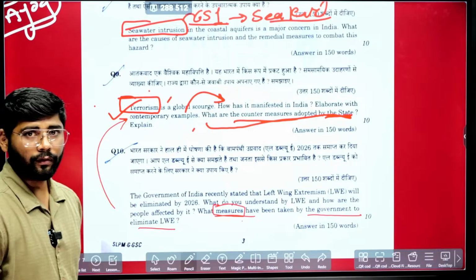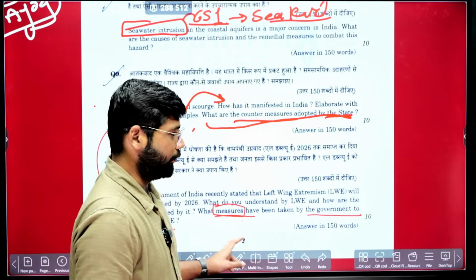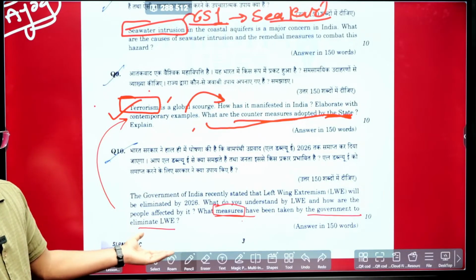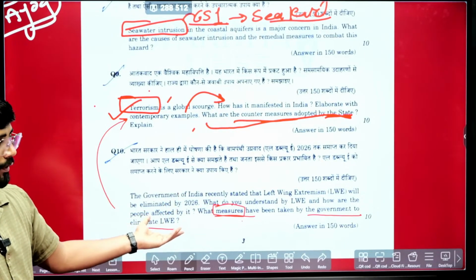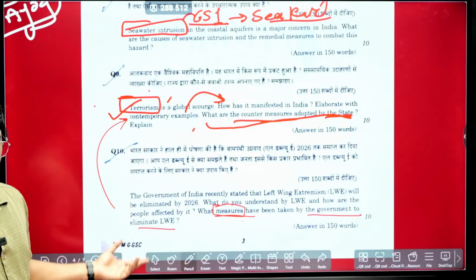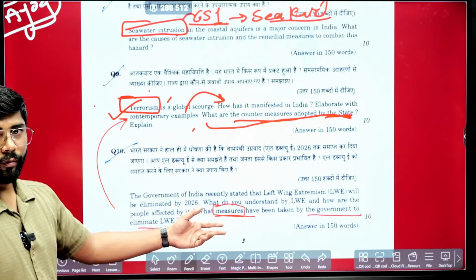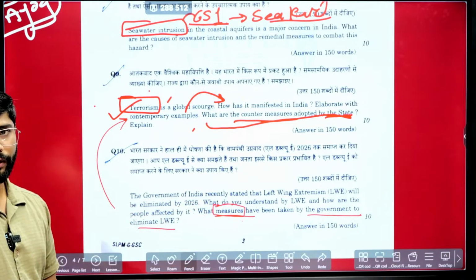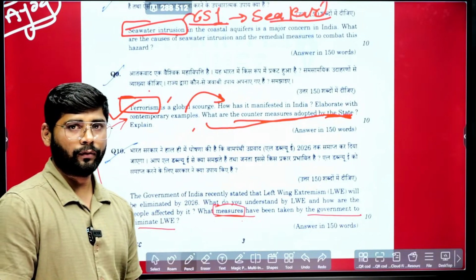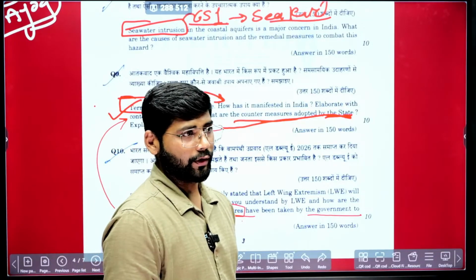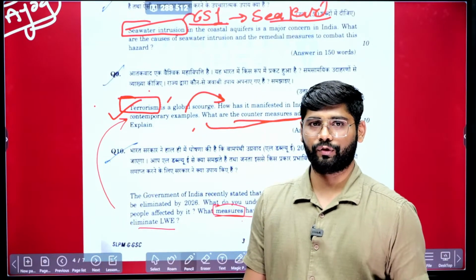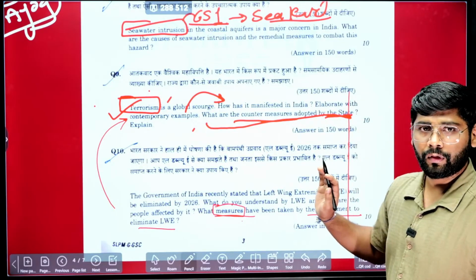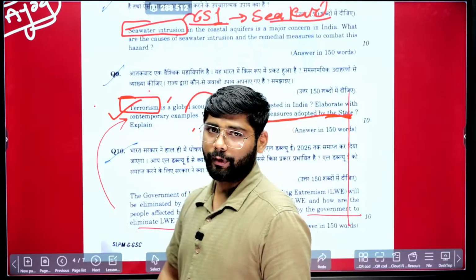The source is in the syllabus itself, because if you are covering left-wing extremism, these are basic parts. What is left-wing extremism? What are the factors leading to that? It is not asked, but you will be covering it. Then also, how are the people affected by it, and what are the measures taken by the government? All of this will be covered in standard notes, whether you take a standard book or any class notes. Okay, these parts will be covered here. So again, these questions are not unpredictable.